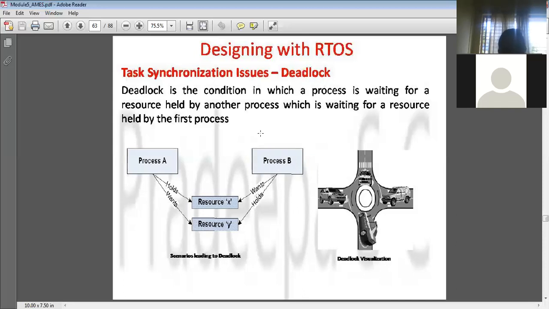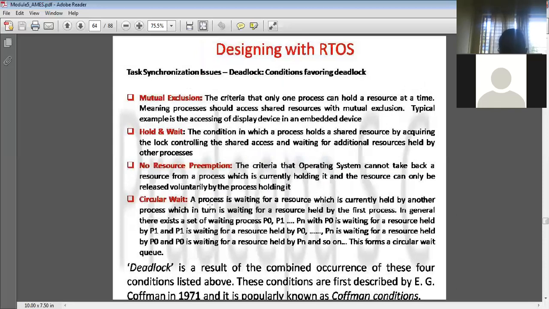Therefore there are 4 conditions. Both do not mutually understand, because mutual exclusion is not there. That is one of the deadlock conditions.